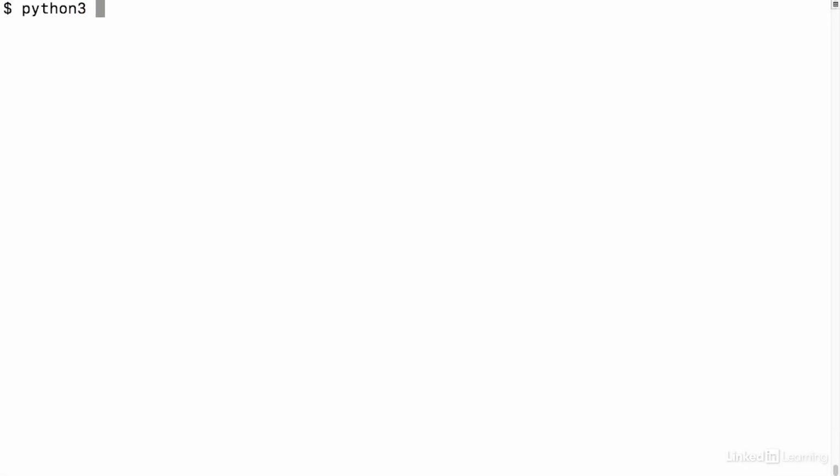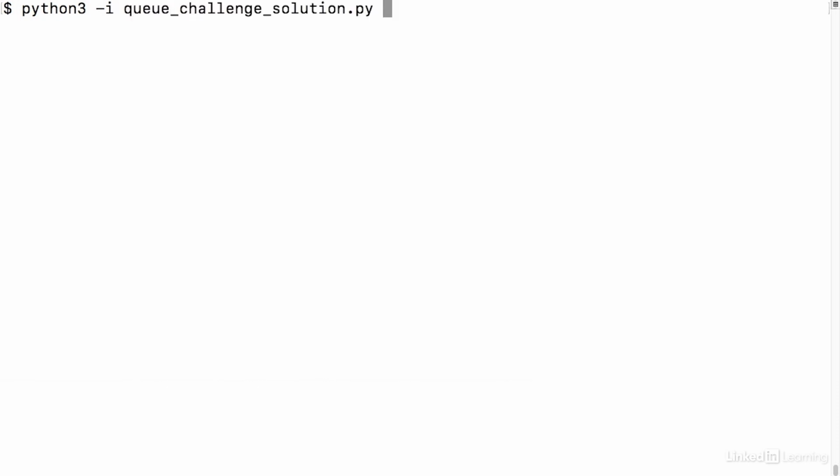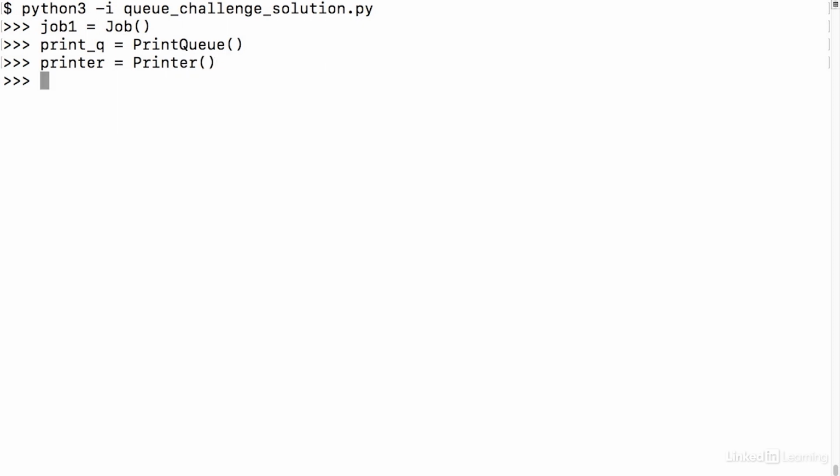I'm going to run my file interactively so that I can play around with the classes I made. The first thing I want to do is create an object for each of the classes. So first I'll create a job. I'll just call it job1. And then I'll create a print queue, and I'll call that print_queue. And that will be an instance of my print queue object. And lastly, I'll create a printer instance called printer.